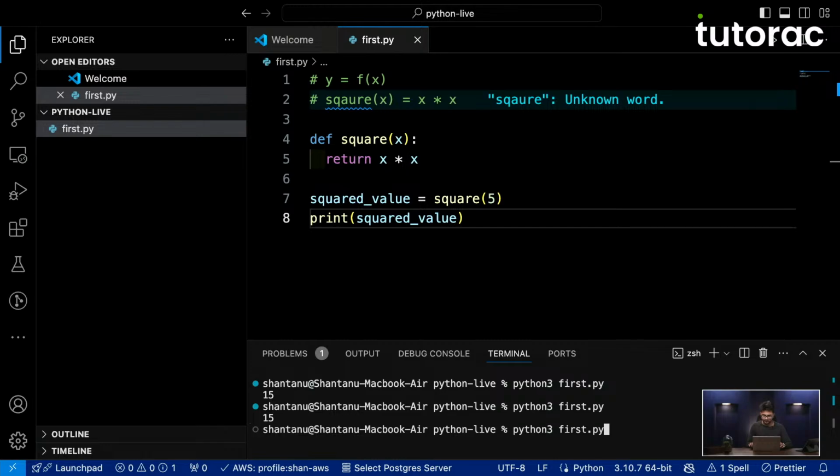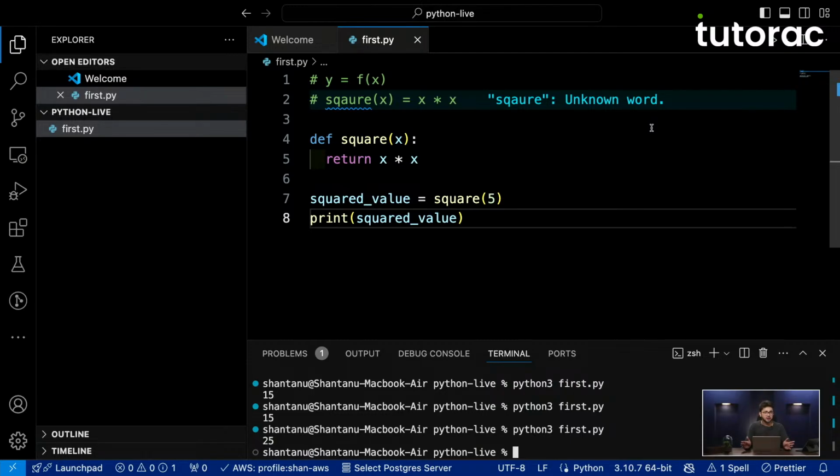Okay, let's try to run it. And yep, I do get 25 as my answer. All right, so this is how we can write a function inside our Python programming language. Now, using this idea of function, let us go ahead and see how we can do conditional programming inside Python.